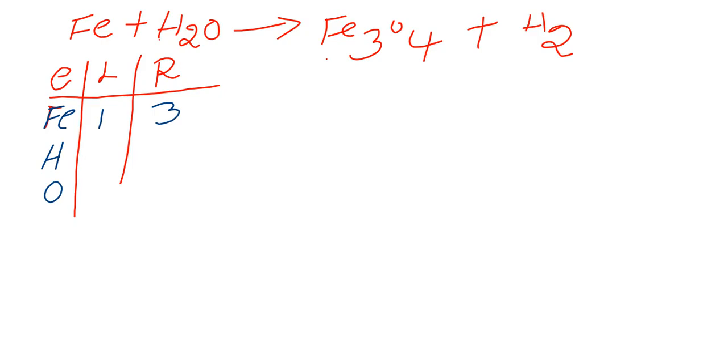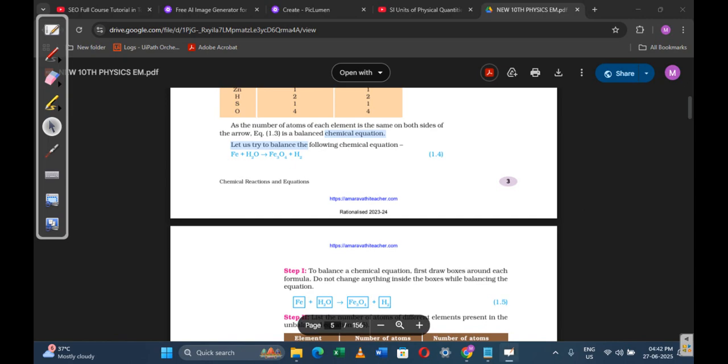Number of hydrogens on the left side 2, on the right side 2. Number of oxygens on the left side 1, on the right side 4. So Fe plus H2O gives Fe3O4 plus H2.